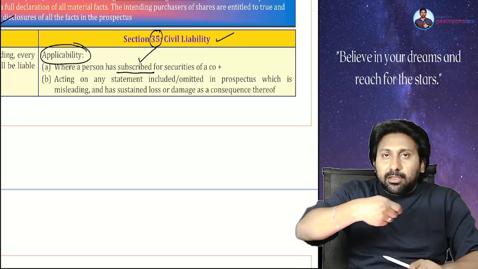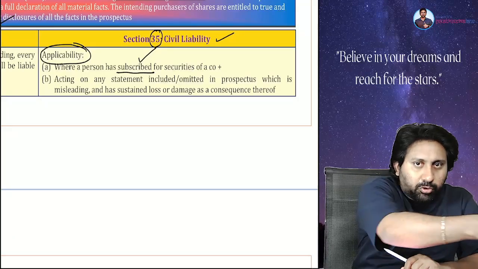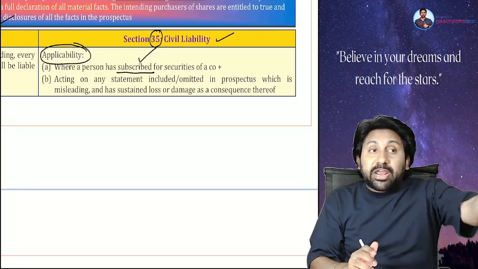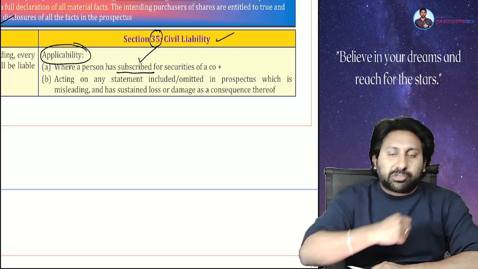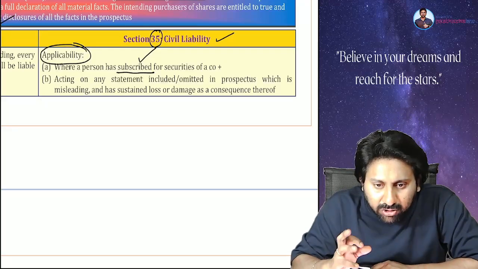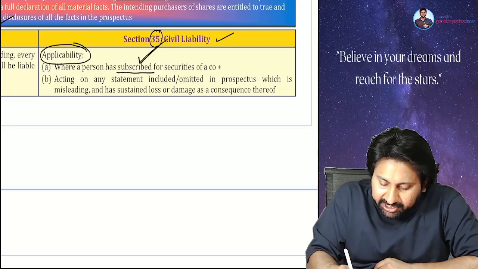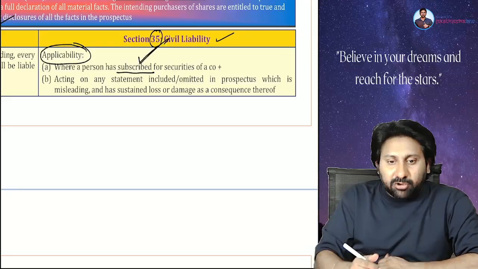For example, the company went for a public offer. I purchased the share and transferred it to you. You purchased the shares by reading the prospectus. You cannot complain because you did not subscribe from the company. You purchased it from Kaushik Mukesh. Understood the point or not? So for 35 to be attracted, the first condition is what? It should be a subscription concept.